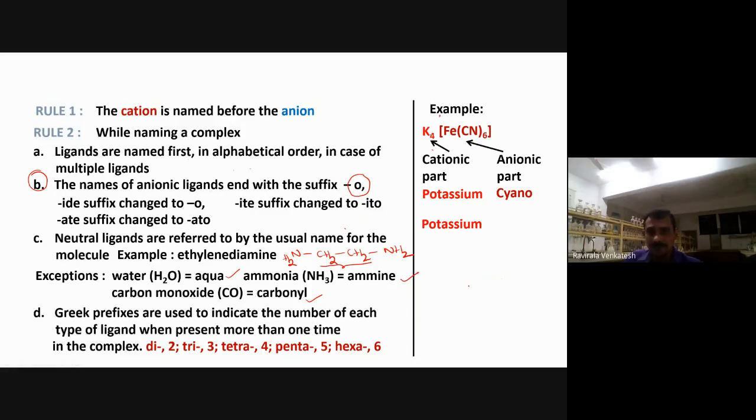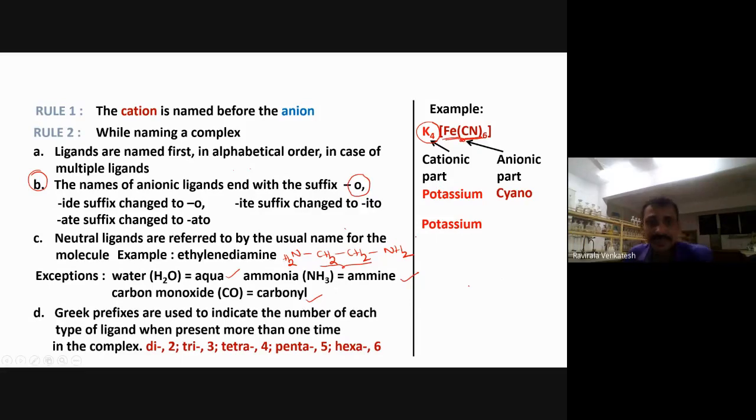Now remember, whenever you are writing here, you don't place any 4 here. Don't call this tetra potassium. Now listen here carefully: this potassium is outside of the coordination sphere, not inside. This is the coordination sphere, right? Now this potassium is outside here. This is an ionic compound. So for this, you don't use di, tetra, penta. Simply you have to call it potassium, whether it is K3 or K2 or K6, whatever it may be. Potassium only.